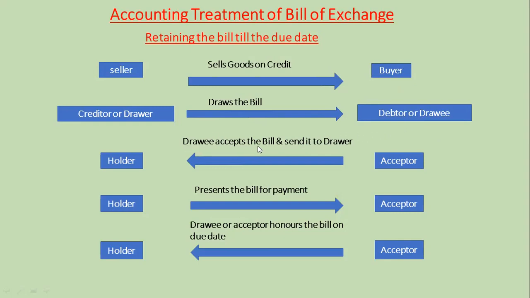Then drawee accepts the bill and sends it to the drawer. Further, the bill is presented for the payment. And lastly, drawee or acceptor honors the bill on the due date.